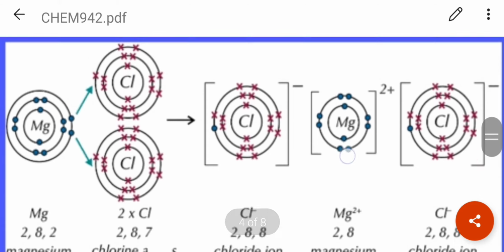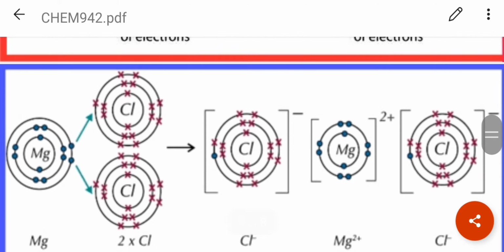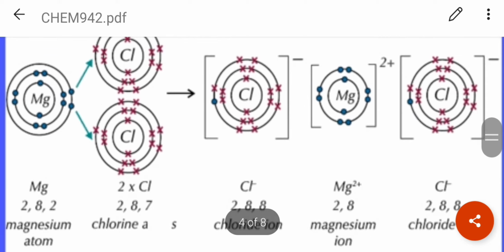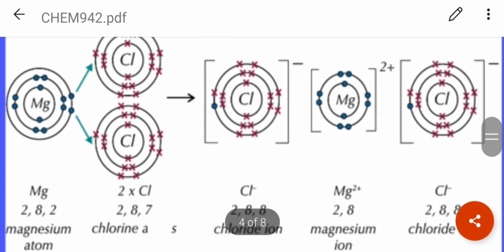Now magnesium will be stable if it loses those two electrons. You can see here, after losing two electrons it becomes stable. The electronic configuration of the magnesium ion is 2, 8.